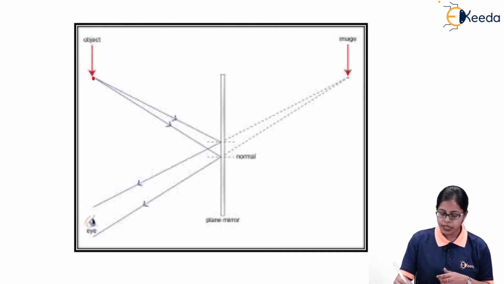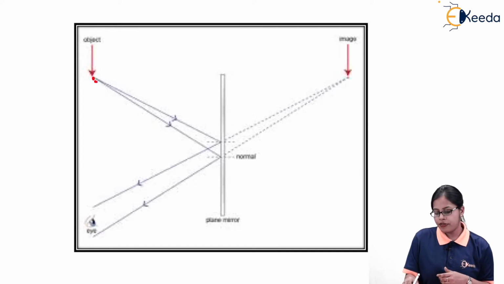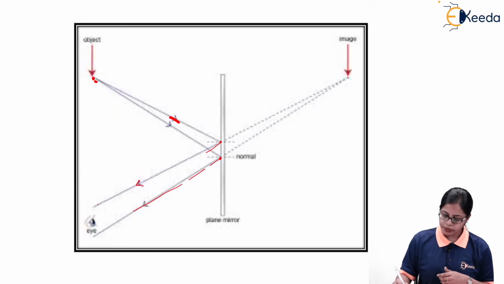Like if we have an object and there are two rays of light getting emitted from the object, and if they are allowed to fall on the surface of the plane mirror, the mirror is going to reflect the rays of light and they are going to come to the eye.